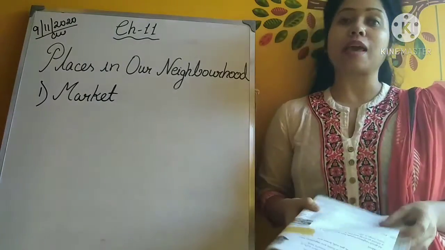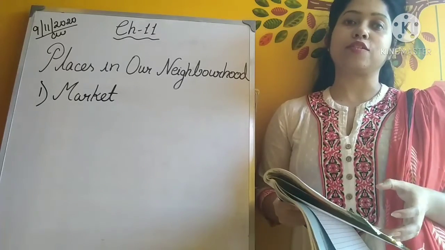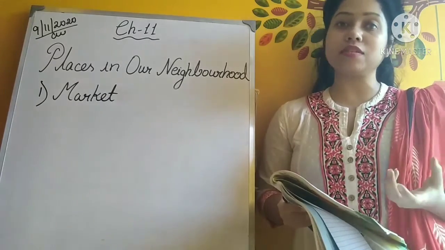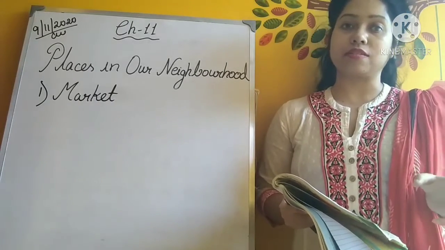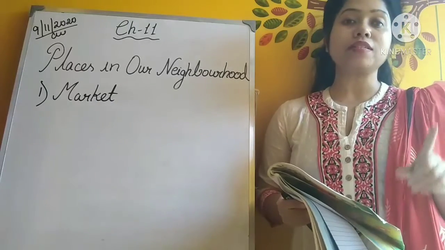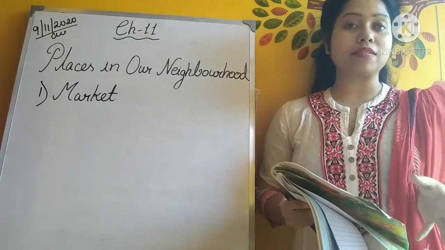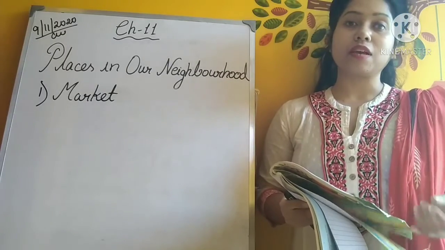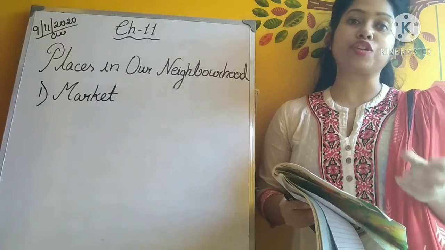Next comes the chemist shop. So what is the meaning of chemist shop? We get medicines here. So usually the pharmacies that you can see in your neighborhood, they sell medicines. The next one is the stationery shop, and we get stationery such as pencils, books, erasers, pens, and many other things that we require for educational purposes.